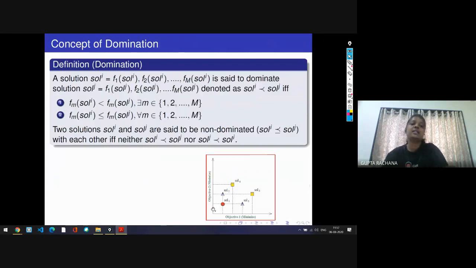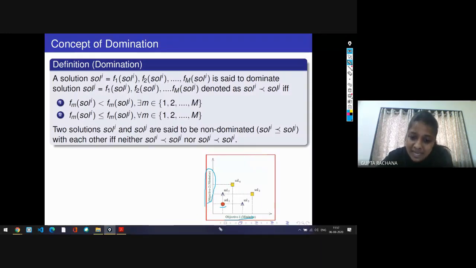Now, first understand the concept of domination. As I have discussed, we'll first understand how this non-domination concept works. So see this graph. We are going to discuss this graph. Here you can see that solution 1, solution 2 are randomly placed in this space. This is the 2D space, right? Now this is objective 1, which has to be minimized. This is objective 2, which has to be minimized, right?